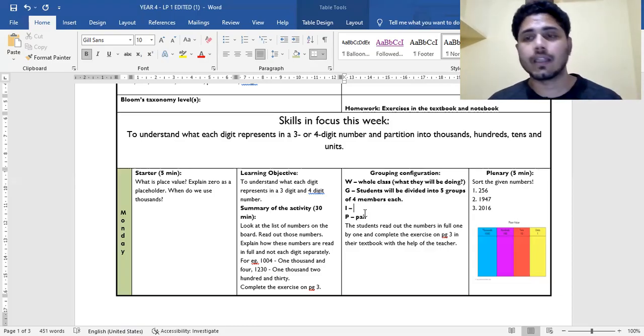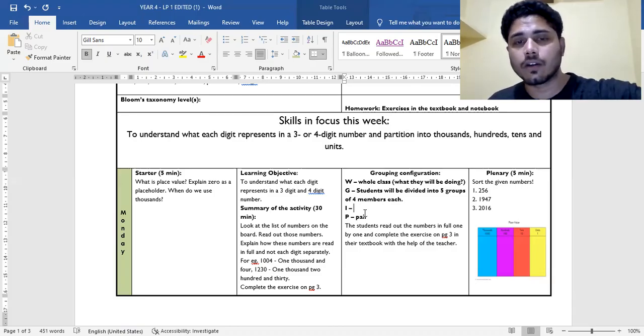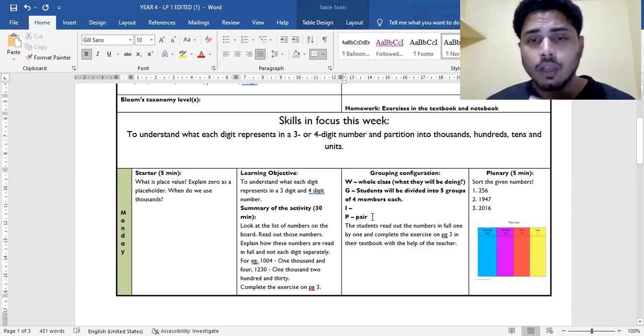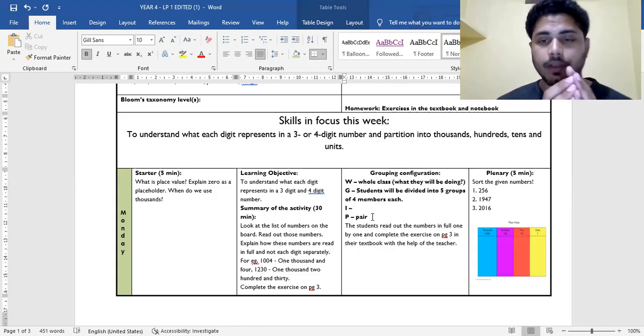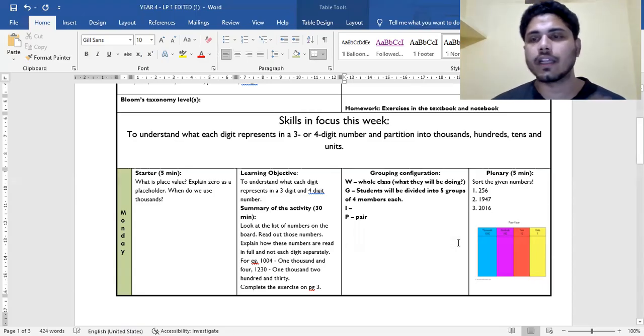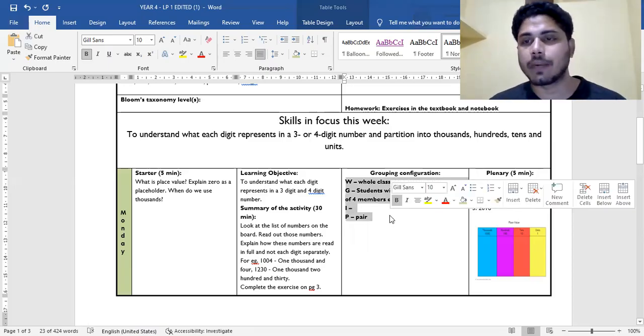Like what they'll be doing, according to your learning objective, the summary of the activity. You have planned that they have to list out the items, or they have to draw something, or they have to create something. So you have to specify that in the end, in that particular manner. Even if you say you are going to make pairs in the classroom, what that particular pair will be doing, the students will be asked to sit in pairs, and they have to do this activity in this manner. You have to explain that. So like that, you will be writing and specifying that over here. The whole class or pair or whatever that is, you are explaining that over here.